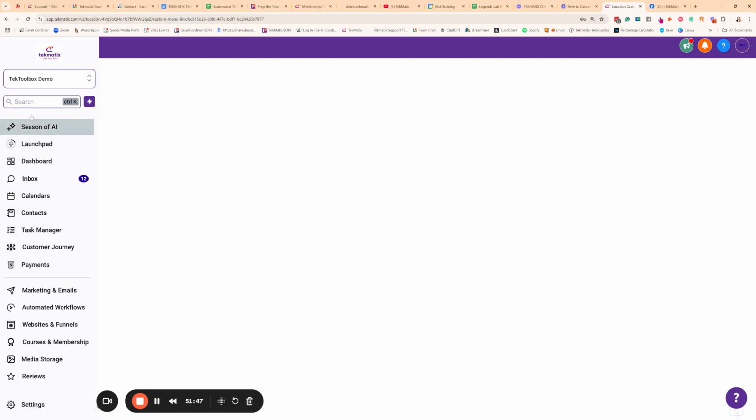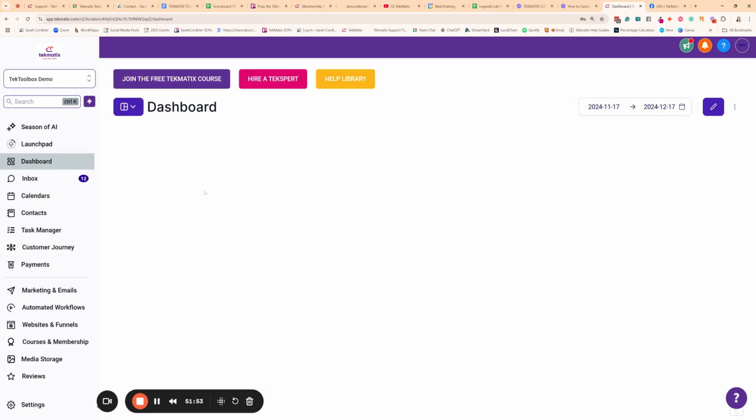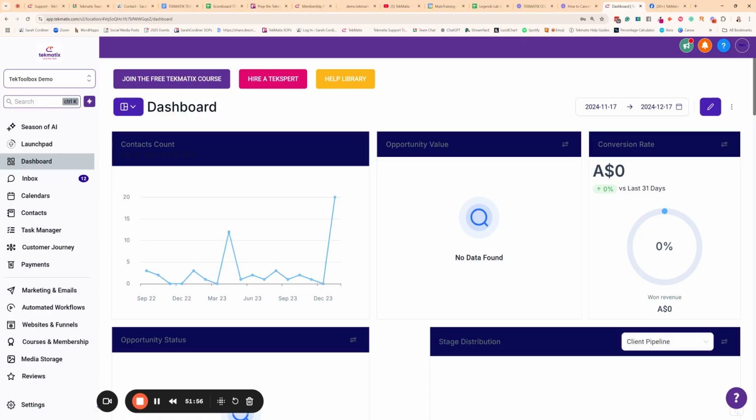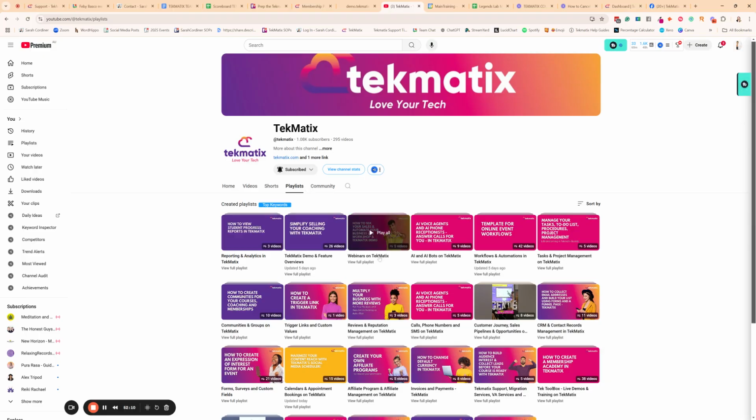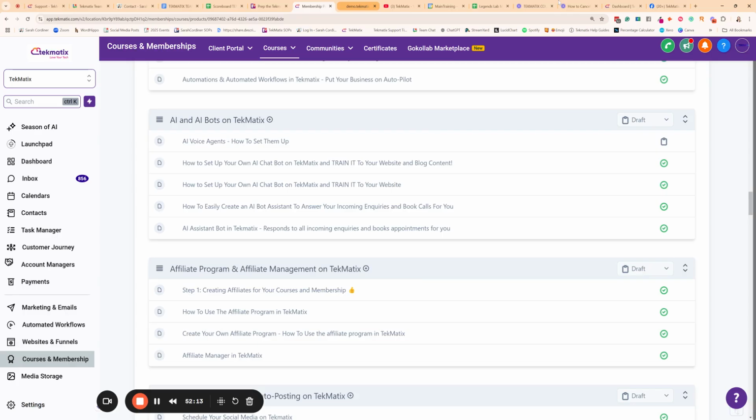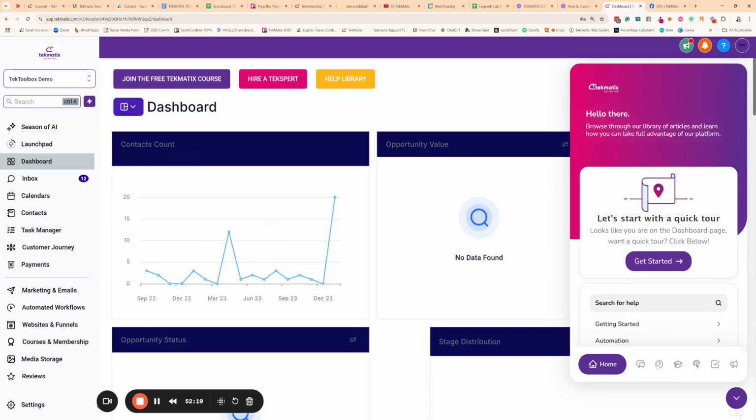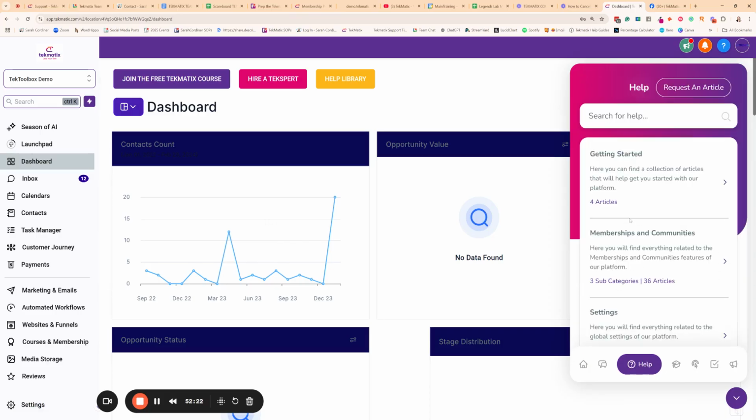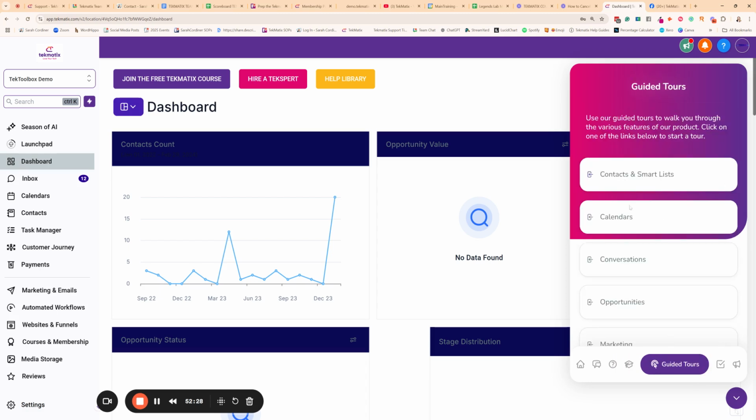Now, that is a very, very rough fast view over all of the main features inside a Tekmatix account. Of course, there are way more features than these big overarching sections I've just shown you, but I hope that gives you a bit of an overview as to what major features there are. And inside the Tekmatix training course, and indeed exactly the same inside the YouTube channel under the playlist section here, all of those are gone into in way more detail, as are they also inside this question mark on the bottom right hand side. You can get all of this training by either pressing the search box up here or by going into the Academy section here, and indeed by going on the guided tours over here.